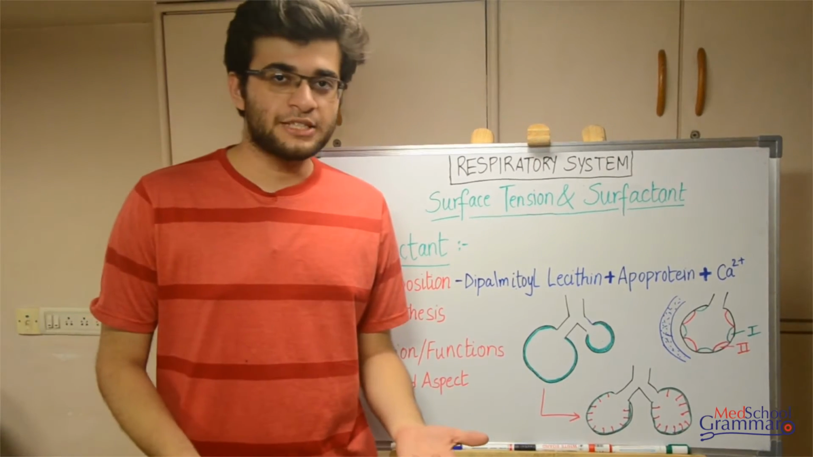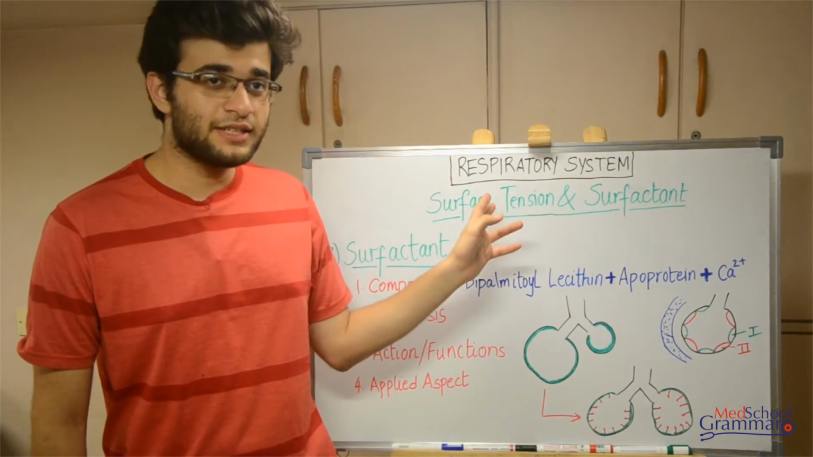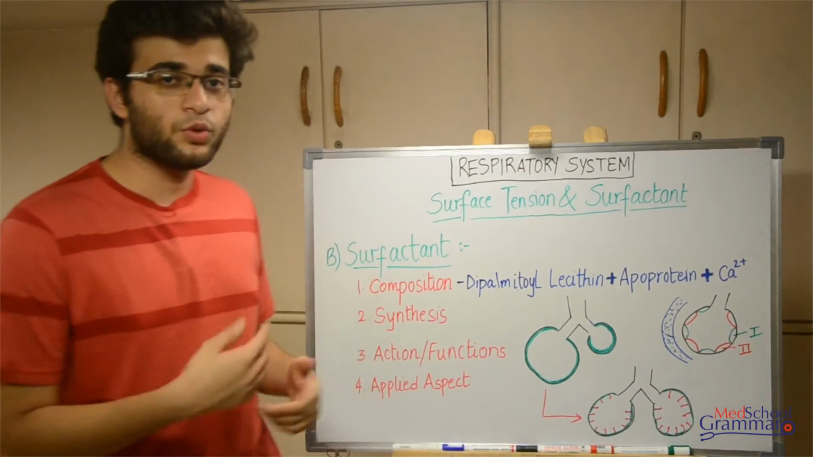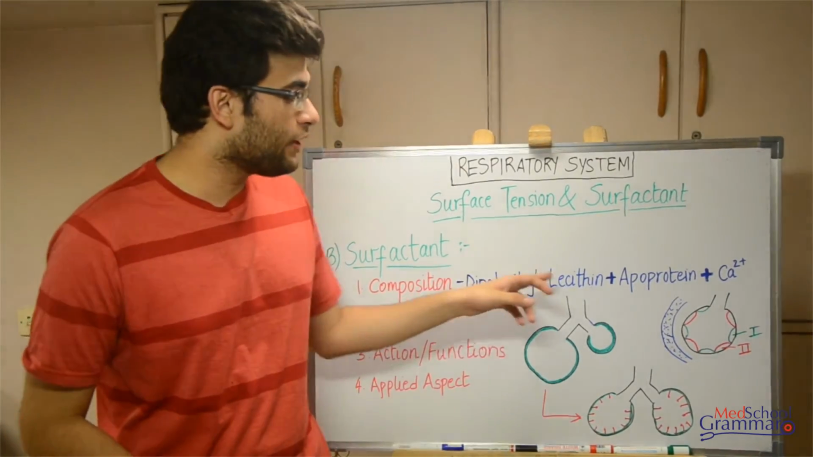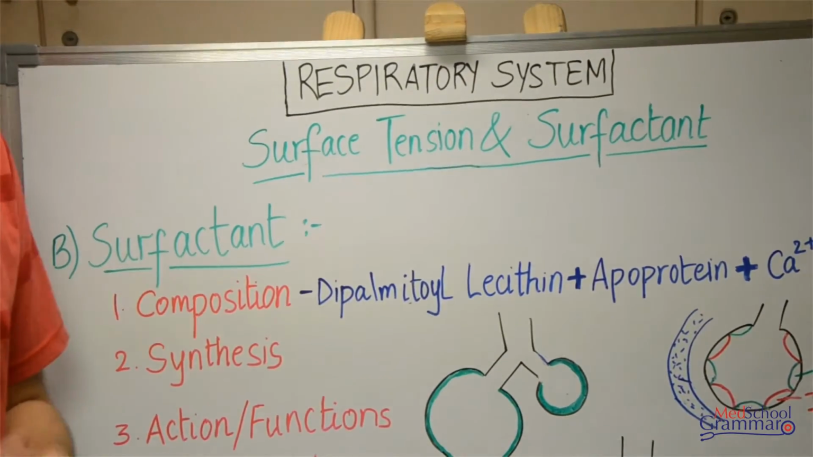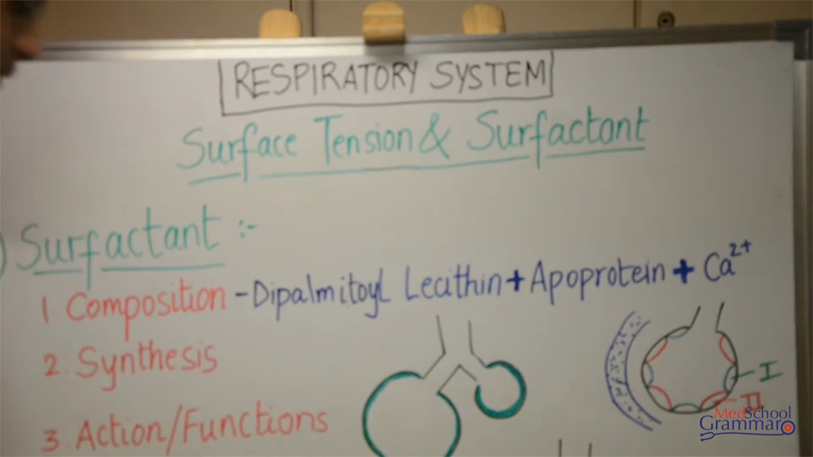So now moving on to the next part of our discussion, that is surface tension and surfactant. We discussed surface tension, now we move on to surfactant. In surfactant, firstly we'll discuss what it is made up of and what its composition is. It is made up of dipalmitoyl lecithin. It is also known as dipalmitoyl phosphatidylcholine. It's a more difficult name to pronounce, so this is a much shorter form of it.